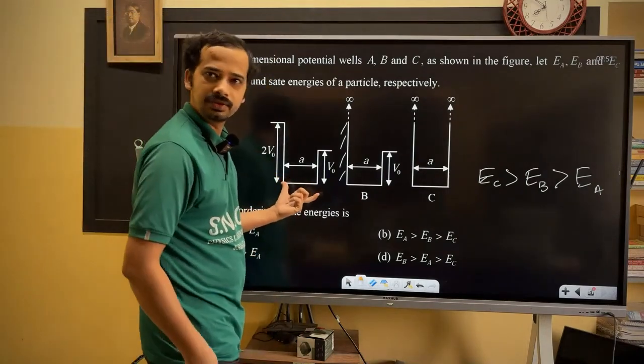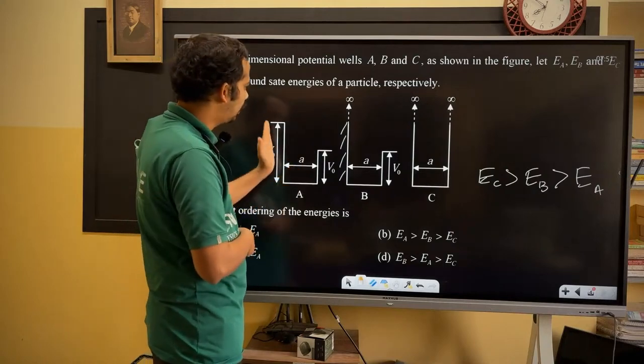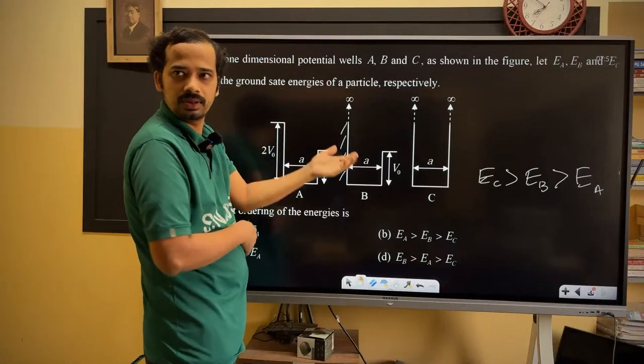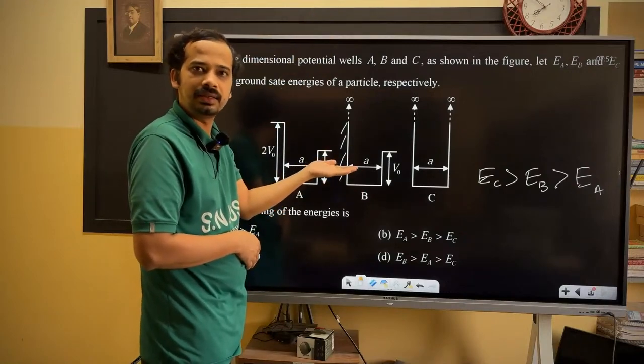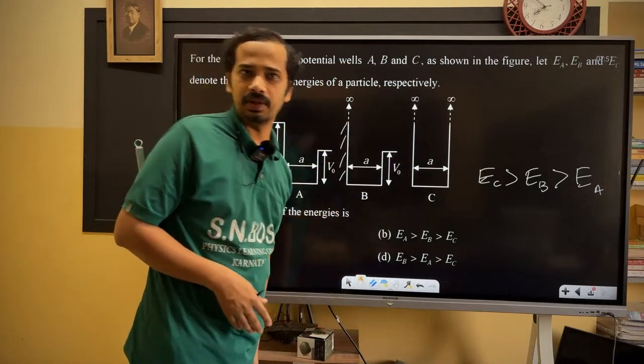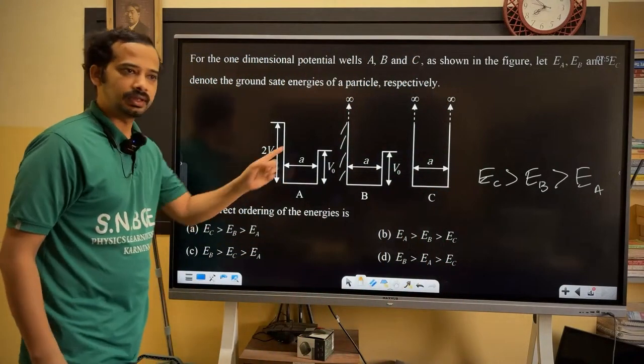You started with this one, it was in its ground state, a finite square well. You raise one of the walls to infinity. You needed to do the work, that's why the ground state energy slightly increases. Now you need to raise one more wall to infinity. Again, the ground state energy will rise. Other than this jugaad logic, there is one more way.